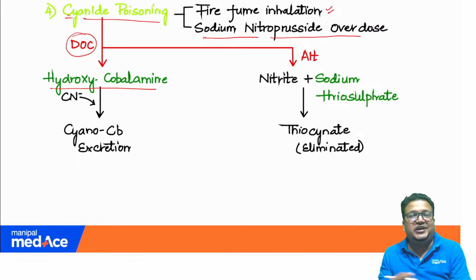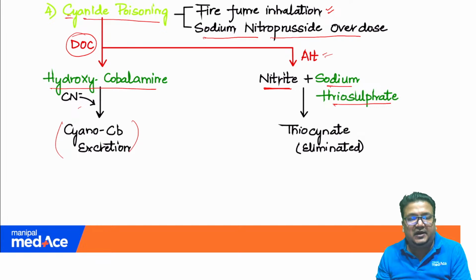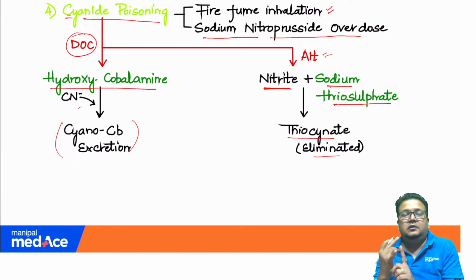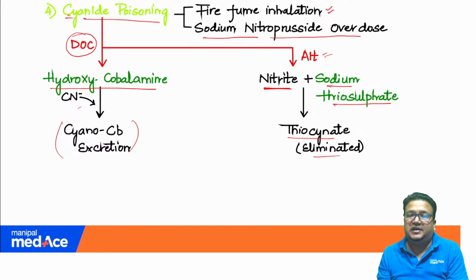Hydroxycobalamin. You inject hydroxycobalamin, it binds cyanide atom, cyanocobalamin excreted. That is the drug of choice. What is the alternative? You combine a nitrite with sodium thiosulfate. So you give first nitrite and then sodium thiosulfate. They will form thiocyanate, which will be eliminated. So clearly cyanide poisoning, the causes, drug of choice and alternative treatment clearly mentioned. This is all you need to know in cyanide poisoning.